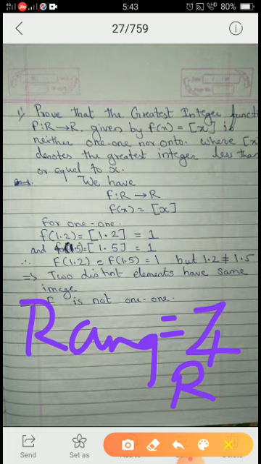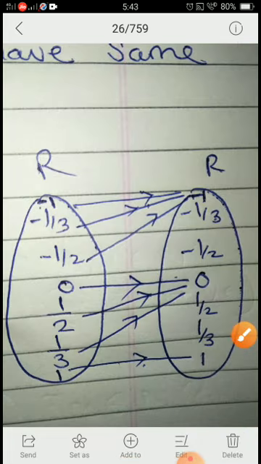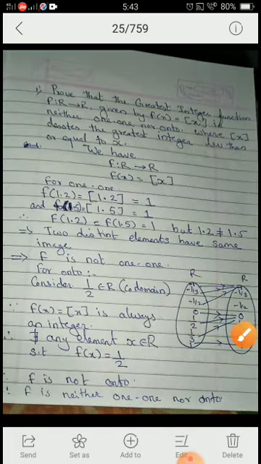Okay? Either you can prove by this method or you can give an example. Consider 1 by 2 in R, then there does not exist any element in your domain such that f of x equal to 1 by 2. Okay? Is that clear? Any method you can say. You can just write your range set will be integers, but it is not equal to your codomain and hence not onto.